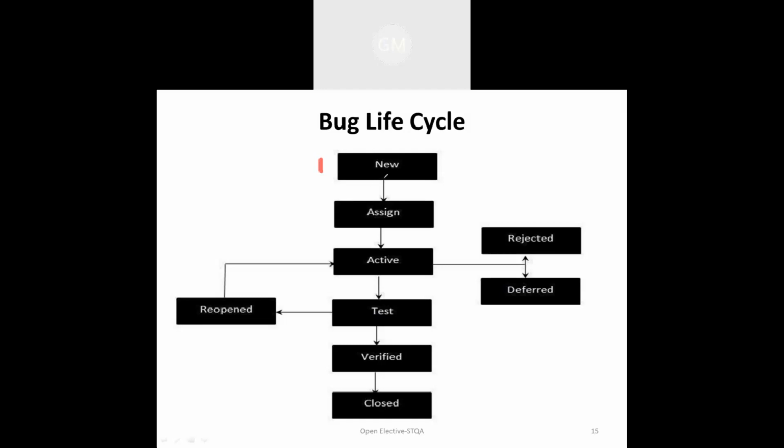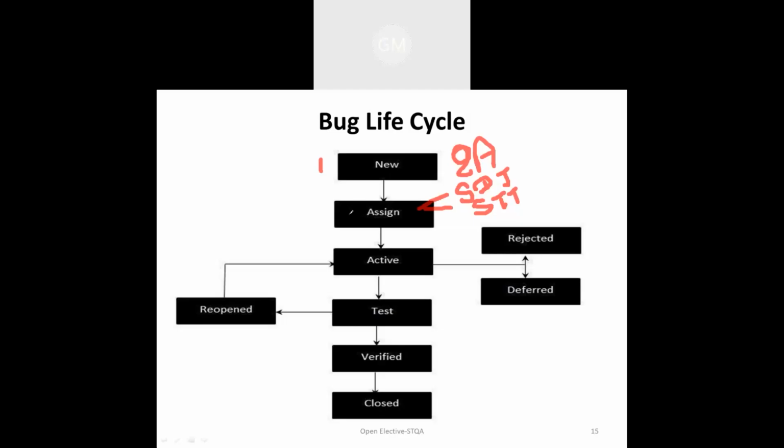After the bug comes in the new stage, it will be identified by the quality assurance team, that is QA. Then it is going to be assigned to a team. As I said, there are two types of teams: the software development team, SDT, and the software testing team, STT. Depending upon the bug, it is going to be assigned to a particular team. If it is related to software development, it is assigned to the software development team. If it is related to testing, it is assigned to the software testing team.